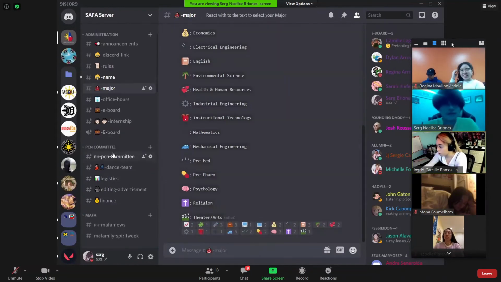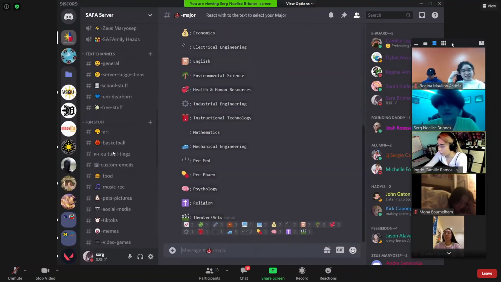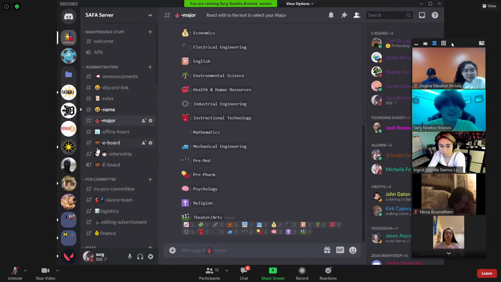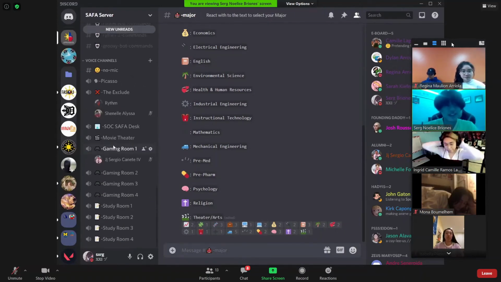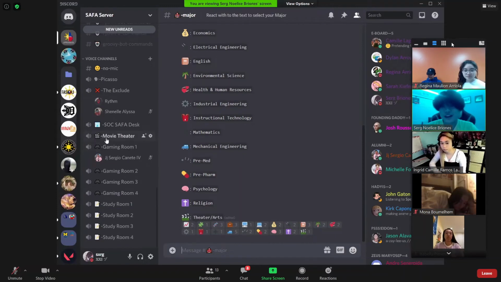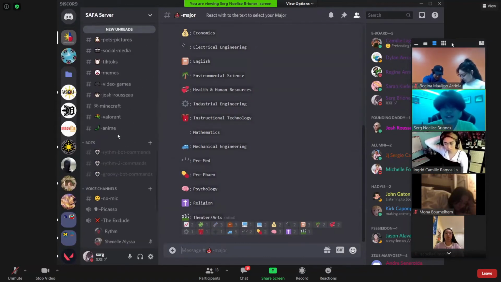Why are we using Discord when we already have a Messenger or Snapchat group chat? Okay, we are utilizing Discord because it's a good idea for more interaction in our online college experience. The Messenger chat or the Snapchat group chat are mostly for texting. But with Discord, everything is organized for the most part.